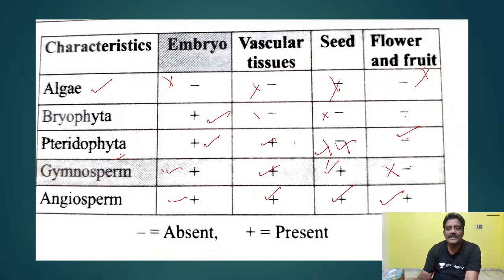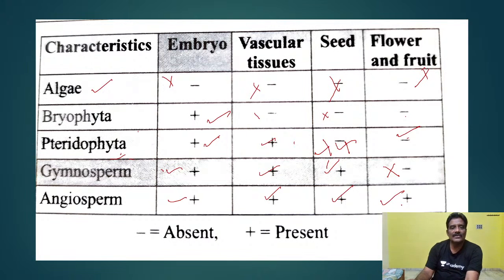So what is the difference? Up to here archegonium is present. Archegonium is not existing in angiosperms. In angiosperms, the embryo sac, which is called the female gametophyte, is present. But archegonium is present in all groups: algae, bryophyta, pteridophyta, gymnosperms, up to gymnosperms. In angiosperms, archegonium is completely absent. Instead of archegonium, female gametophyte will be developed.